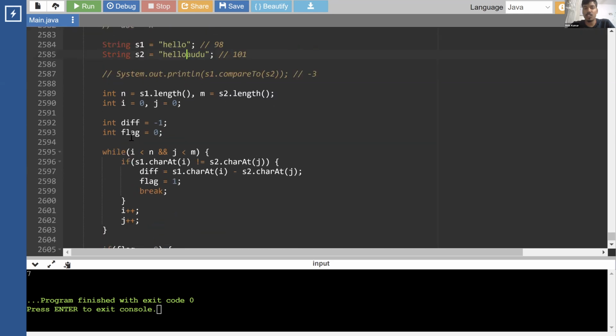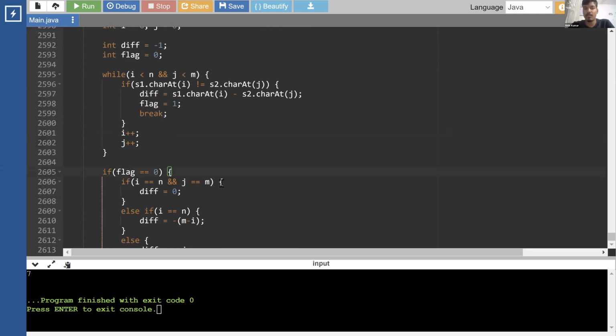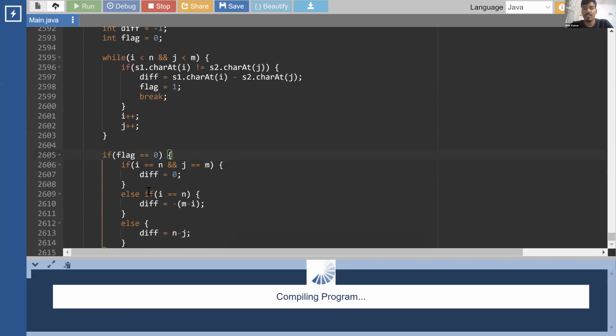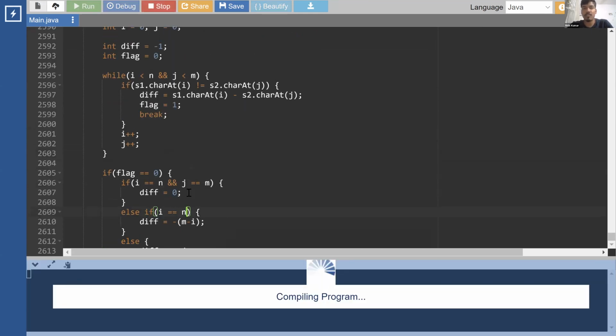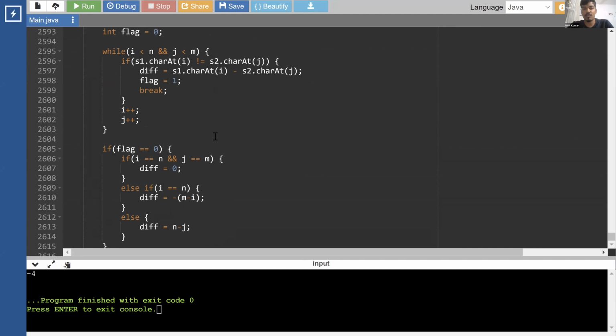One of them will exhaust and terminate this loop, and we'll come over here with the flag still 0. Now we'll check if both of them are n and m, that means the strings are equal. If not, and i is equal to n, the first string has exhausted, then the second string is longer. This should be -4. If the second string is exhausted, then we'll be seeing +4.